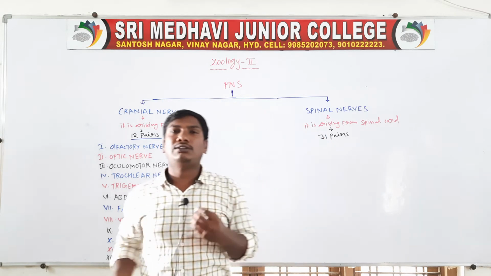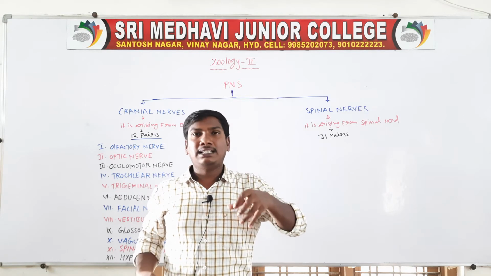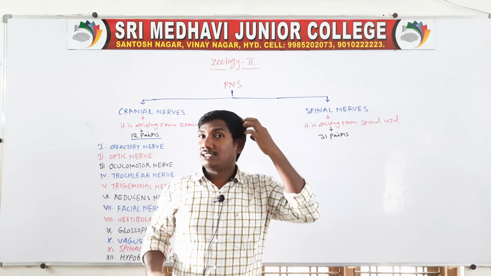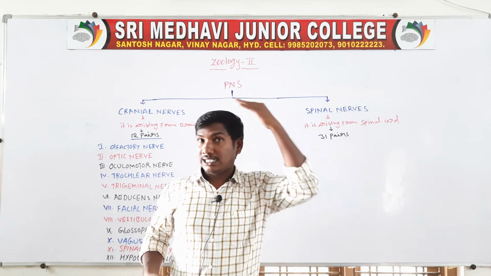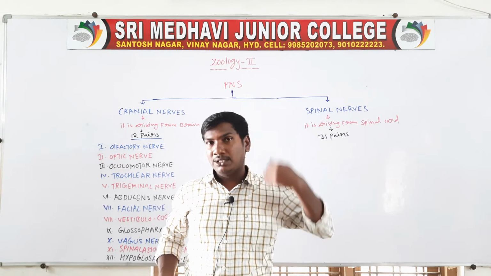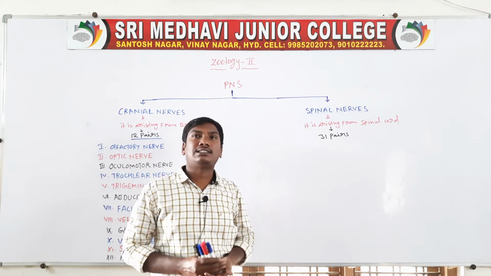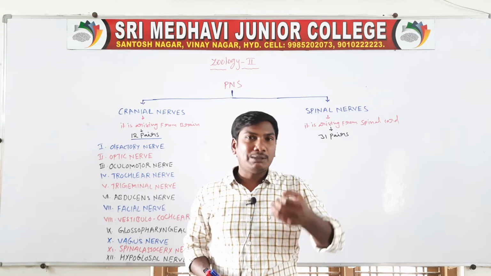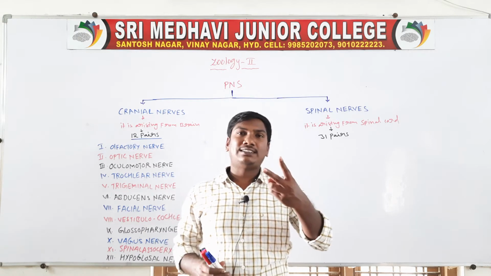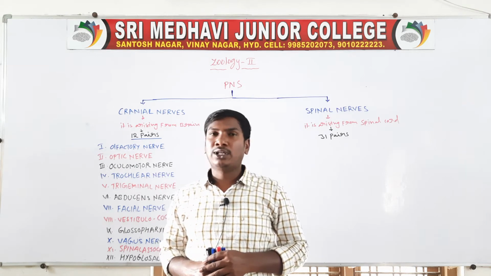The second type is motor neurons. Motor neurons send impulse messages from the central nervous system to the organs. The third type is mixed neurons. Mixed neurons have two functions, the sensory function and the motor function.